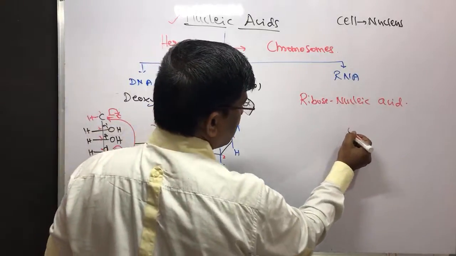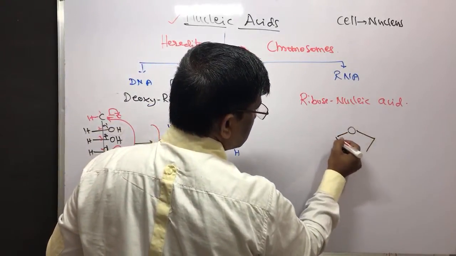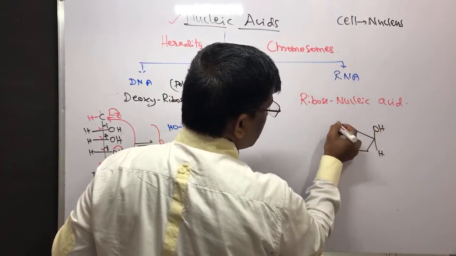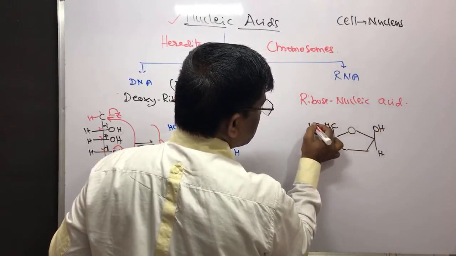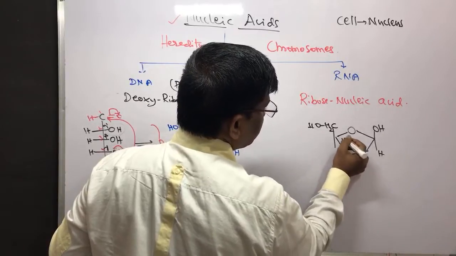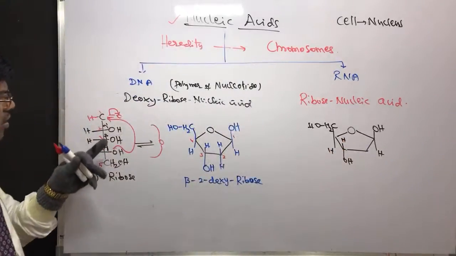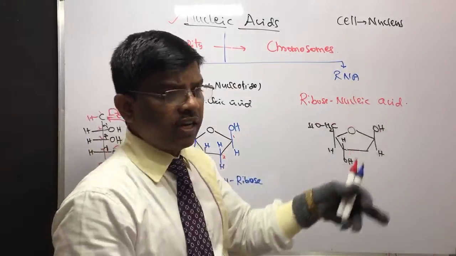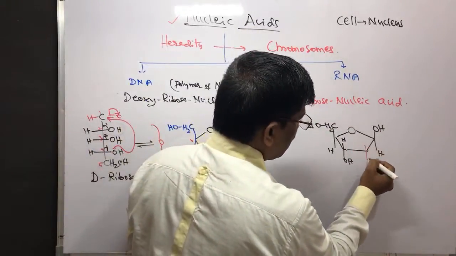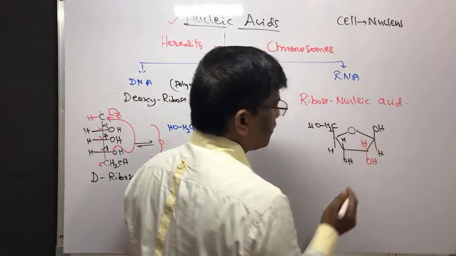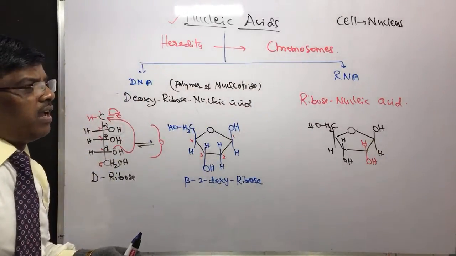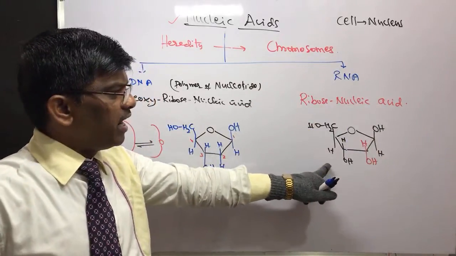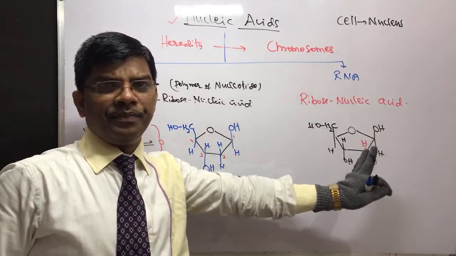Now ribose nucleic acid is going to have this beta, same. CH2OH is same, and it is also same, but it is going to have this hydroxy group. Same ribose is going to be in ribose nucleic acid, so it is going to have a hydroxy ribose sugar. If I break this ribose nucleic acid, that is RNA, I am going to get this ribose sugar.